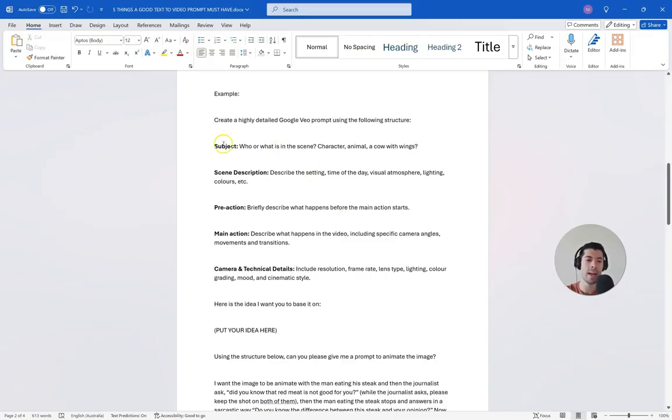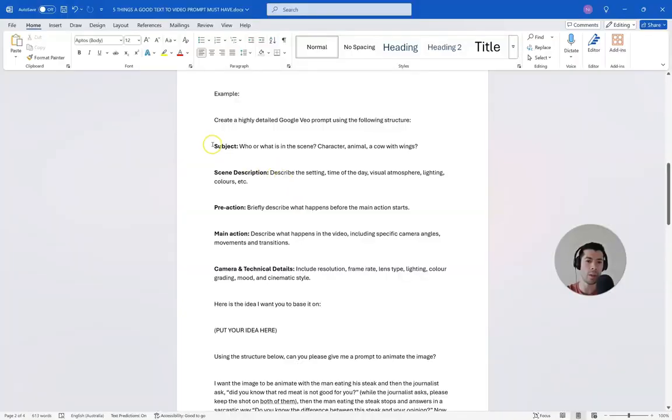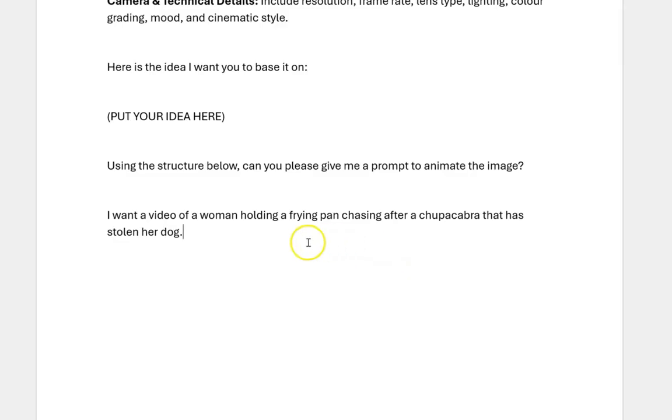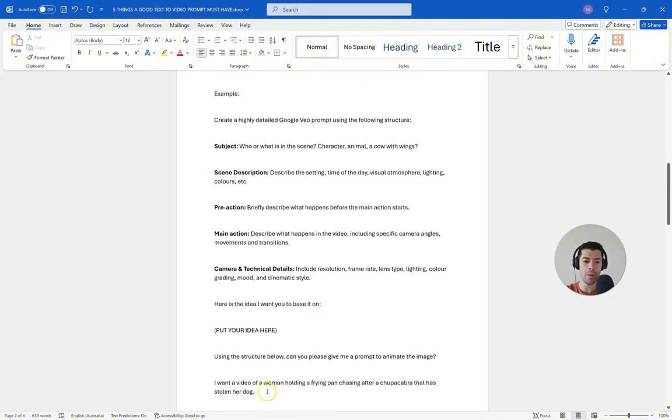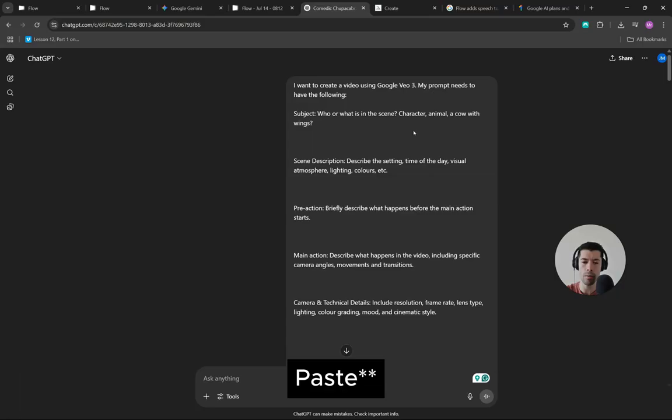So in my case here, I said, create a highly detailed Google Veo prompt using the following structure. Then I mentioned what I want to have in my prompt. And then all that you need to do is put your idea at the end. So in my case here, I want a video of a woman holding a frying pan chasing after a chupacabra that has stolen her dog. All that you need to do now is just copy the whole thing and copy here on ChatGPT.